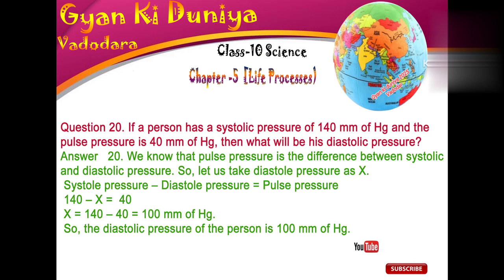So, let us take diastolic pressure as x. Systolic pressure minus diastolic pressure equals pulse pressure. 140 minus x equals 40. x equals 140 minus 40 equals 100 mm of Hg. So, the diastolic pressure of the person is 100 mm of Hg.